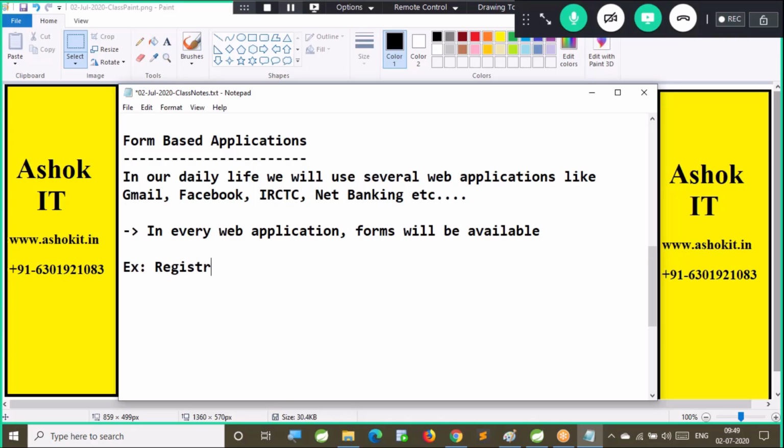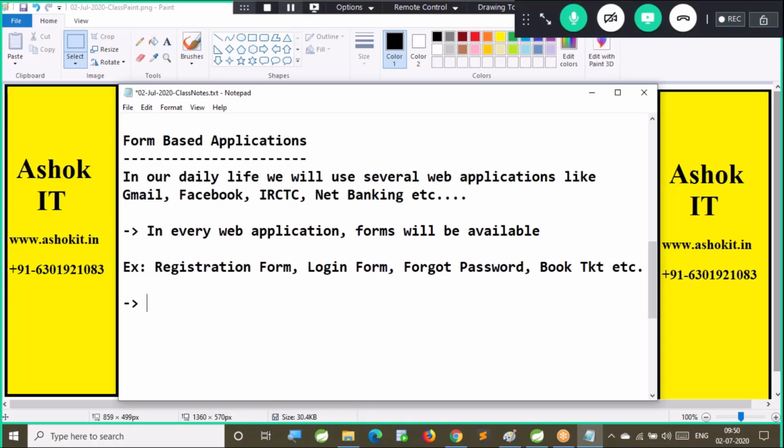Examples: registration form, login form, forgot password form, book ticket form, etc. So in every web application, forms will be available. Here we need to understand, as a programmer, how we can develop those form based applications by using Spring MVC.